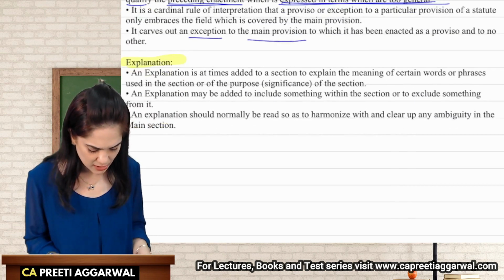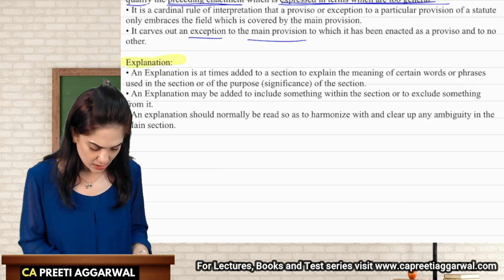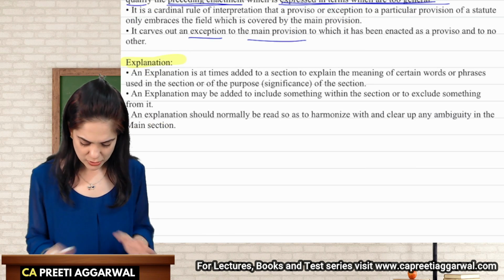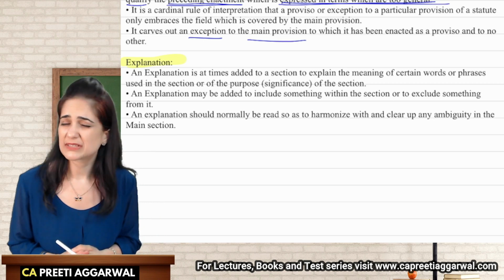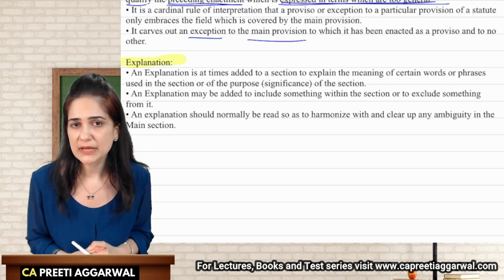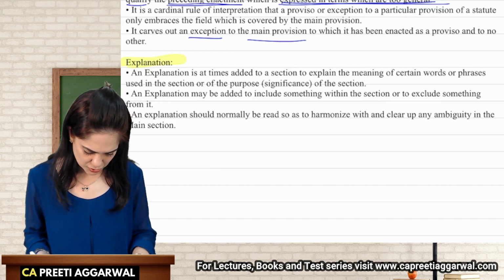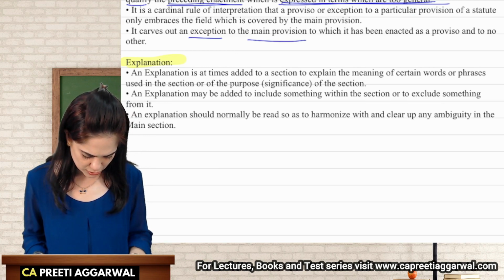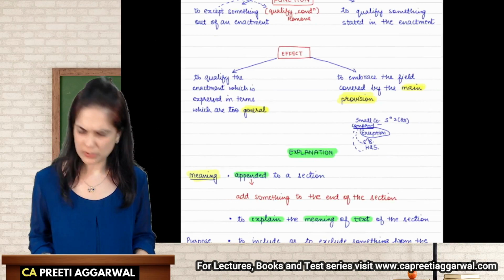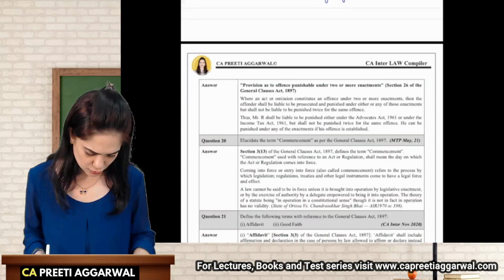Explanation: it is added. We have covered this. It is to be read in harmony so as to clear up the ambiguity. We feel that certain words, certain terms may not be clear. That is why we are clearing that with the help of an explanation. So this is something which you need to make note of, and I think you must have paused the video and written this in your notebook.